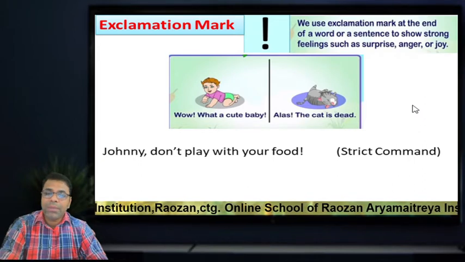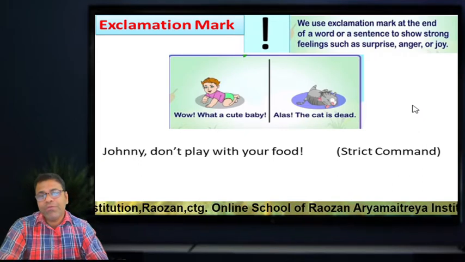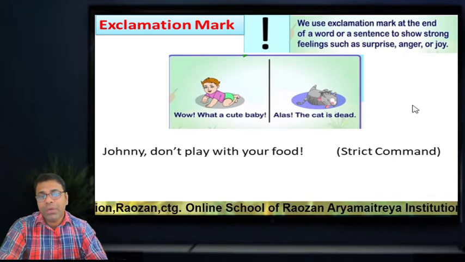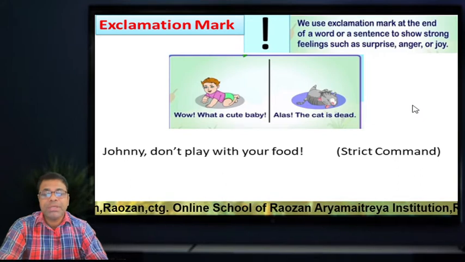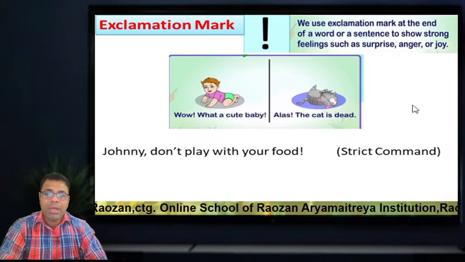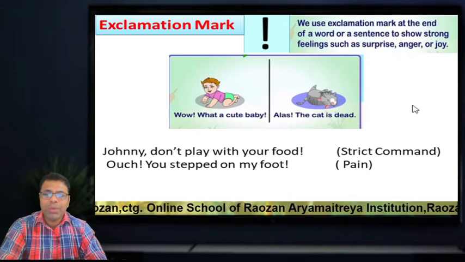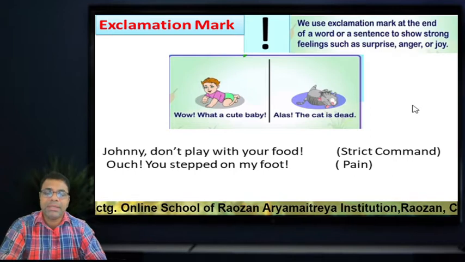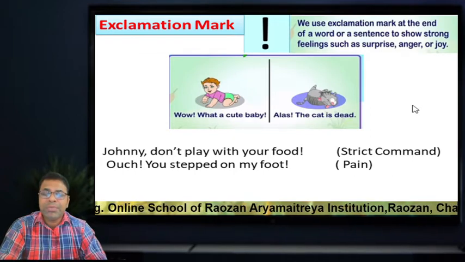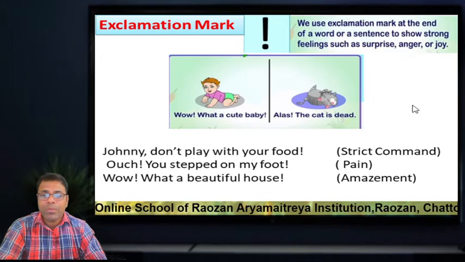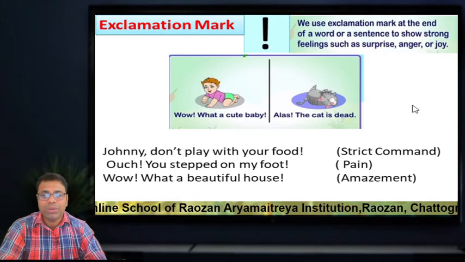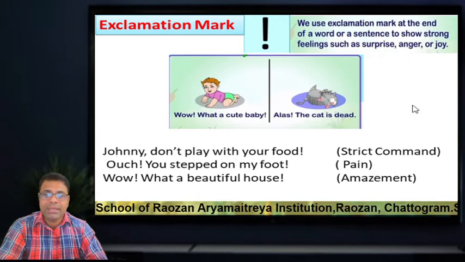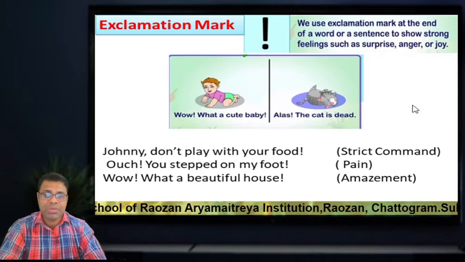Look at another example. Johnny, don't play with your foot! Here is the exclamation. This is called a strict command. Then the next one: Ouch, you stepped on my foot! Ouch is an exclamation word, and after the sentence there is an exclamation mark, and it implies pain. Wow, what a beautiful house! Wow is an exclamation word. After the sentence there is an exclamation mark, and it implies amazement.